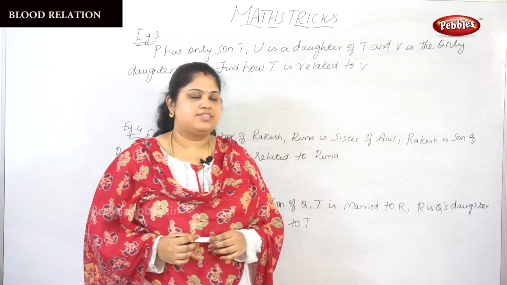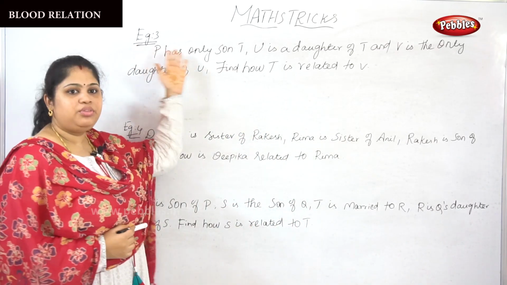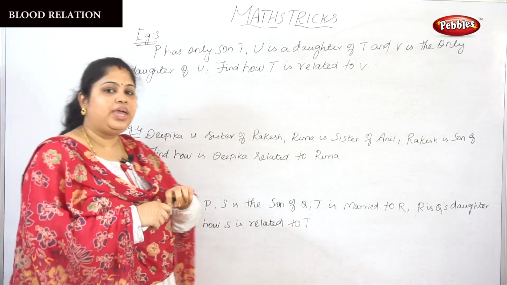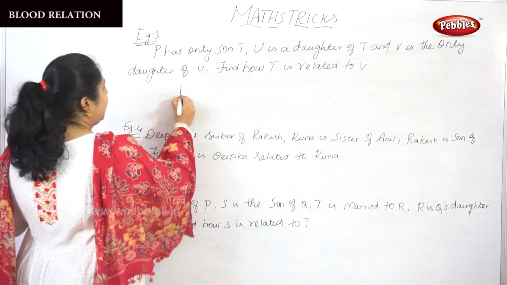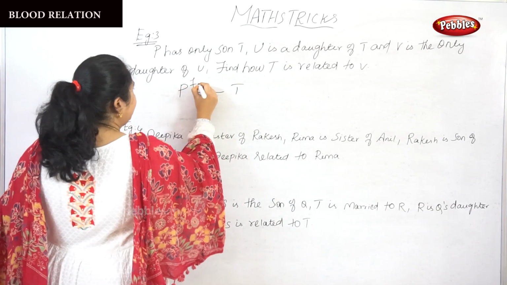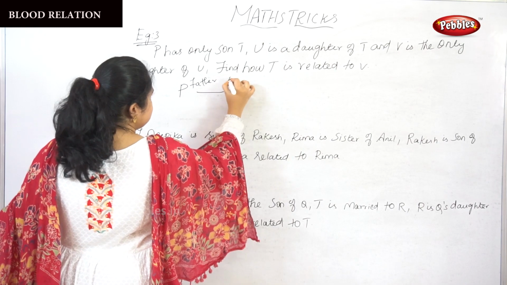Okay, next third exercise, example 3. P has only son T. So P and T are father and son.